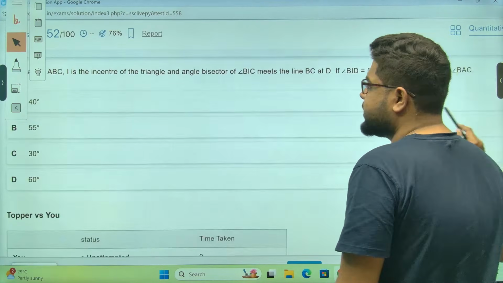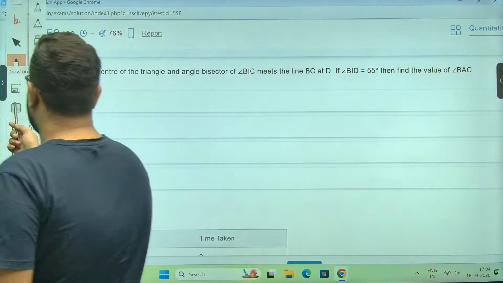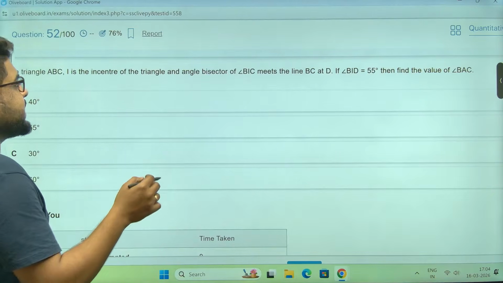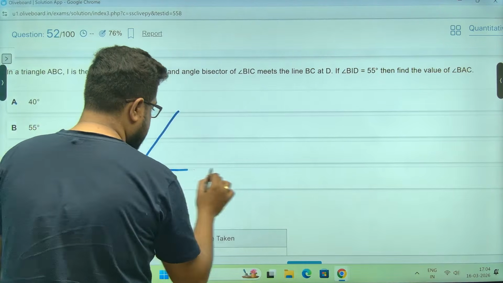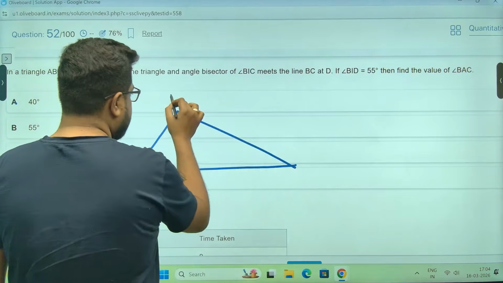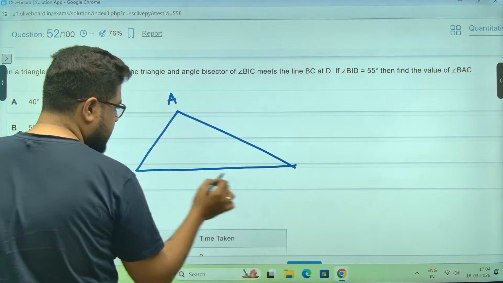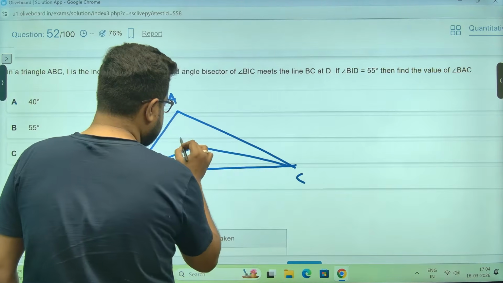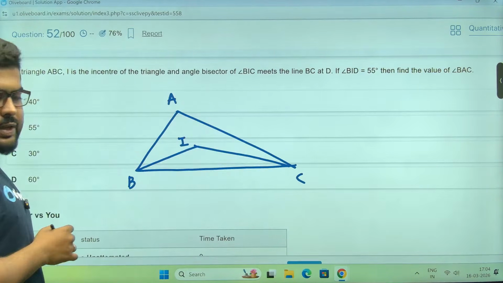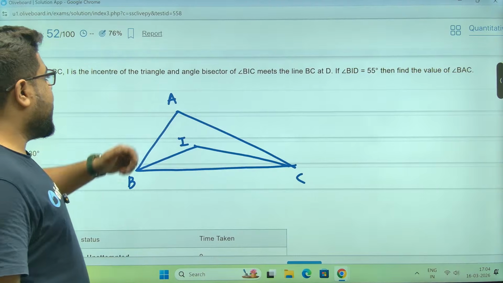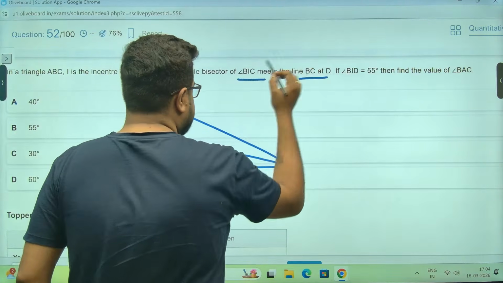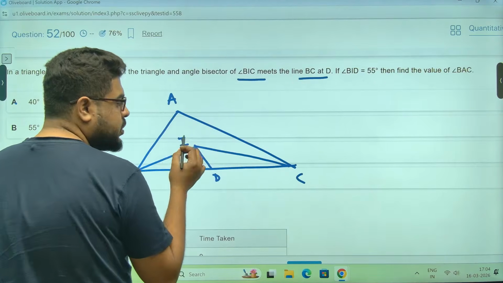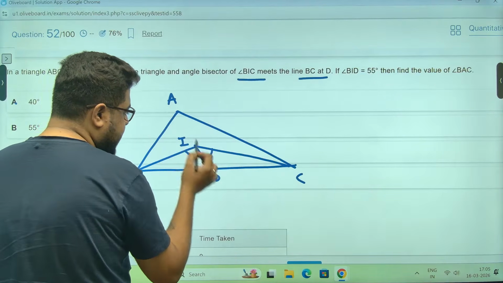Again, a geometry question. In triangle ABC, I is the in-center. There is a triangle A, B, and C, and the in-center is this point I. The angle bisector of BIC meets at D, so this angle is equal to this angle.